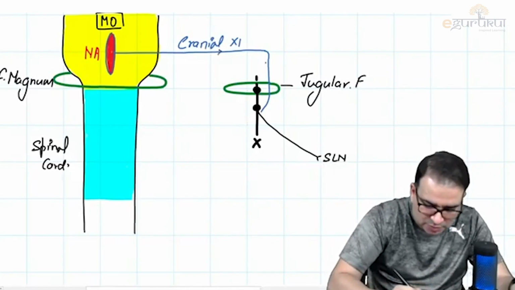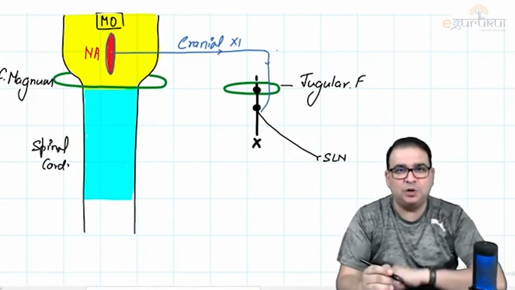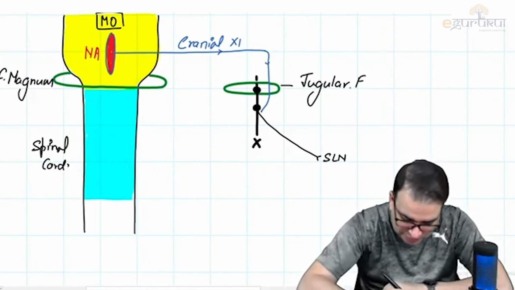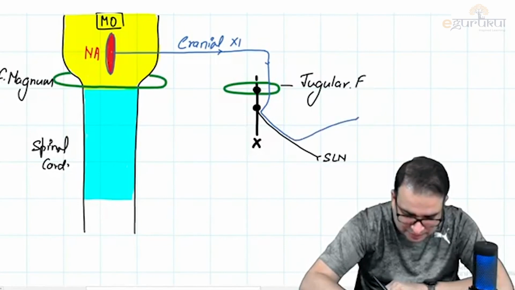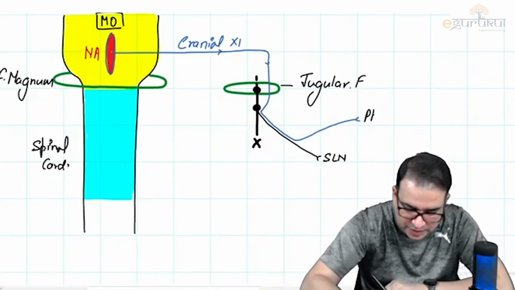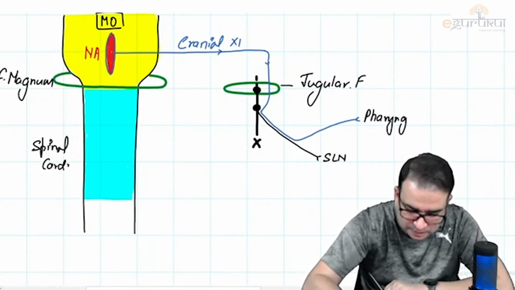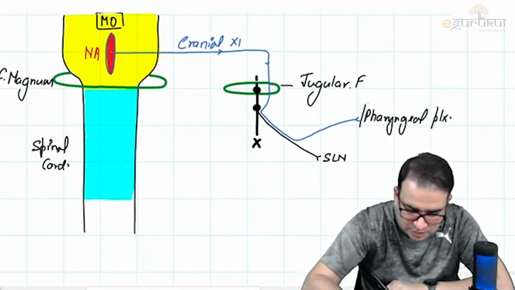Cranial accessory nerve comes out of the jugular foramen separately, but it joins with the vagus just below the inferior ganglion. And then you will see the fibers of this nerve are carried by the superior laryngeal nerve. Then these fibers will separate and contribute to the plexus we have been talking about. What plexus is that? That is the pharyngeal plexus. It is contributing to the plexus called the pharyngeal plexus.